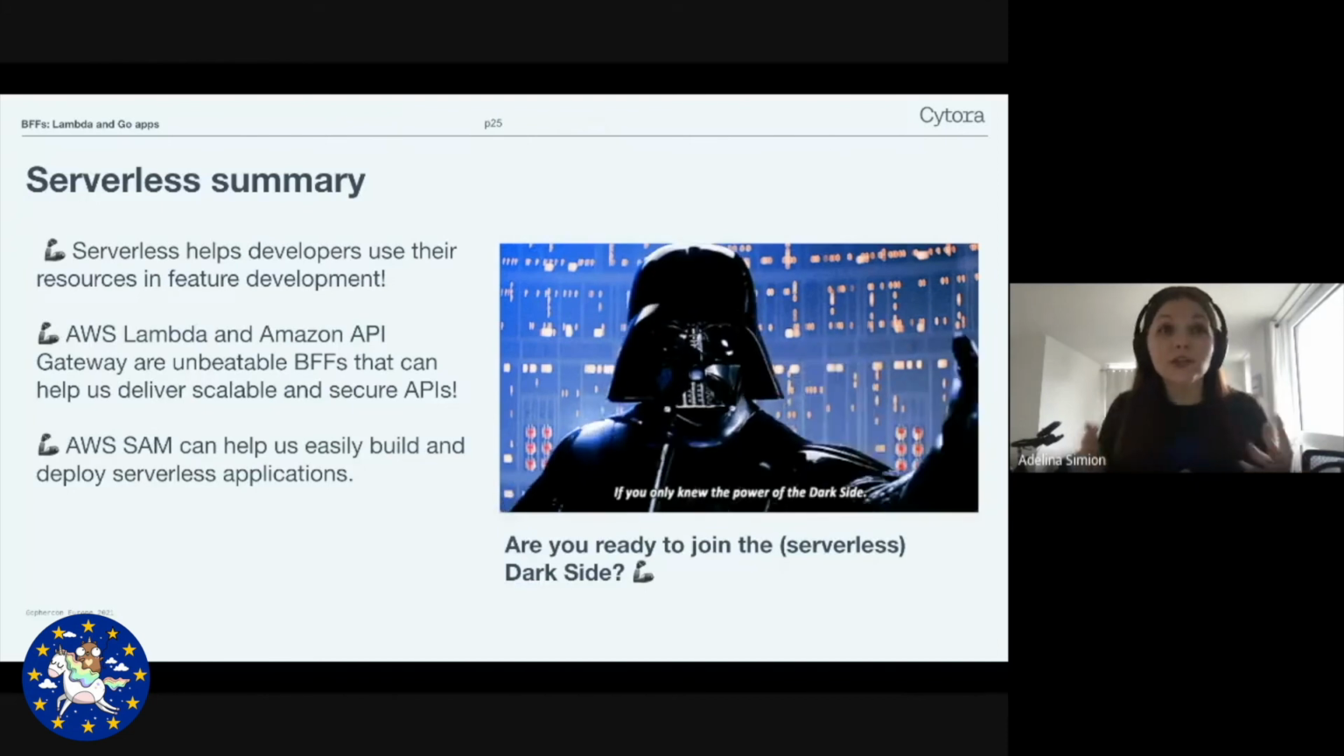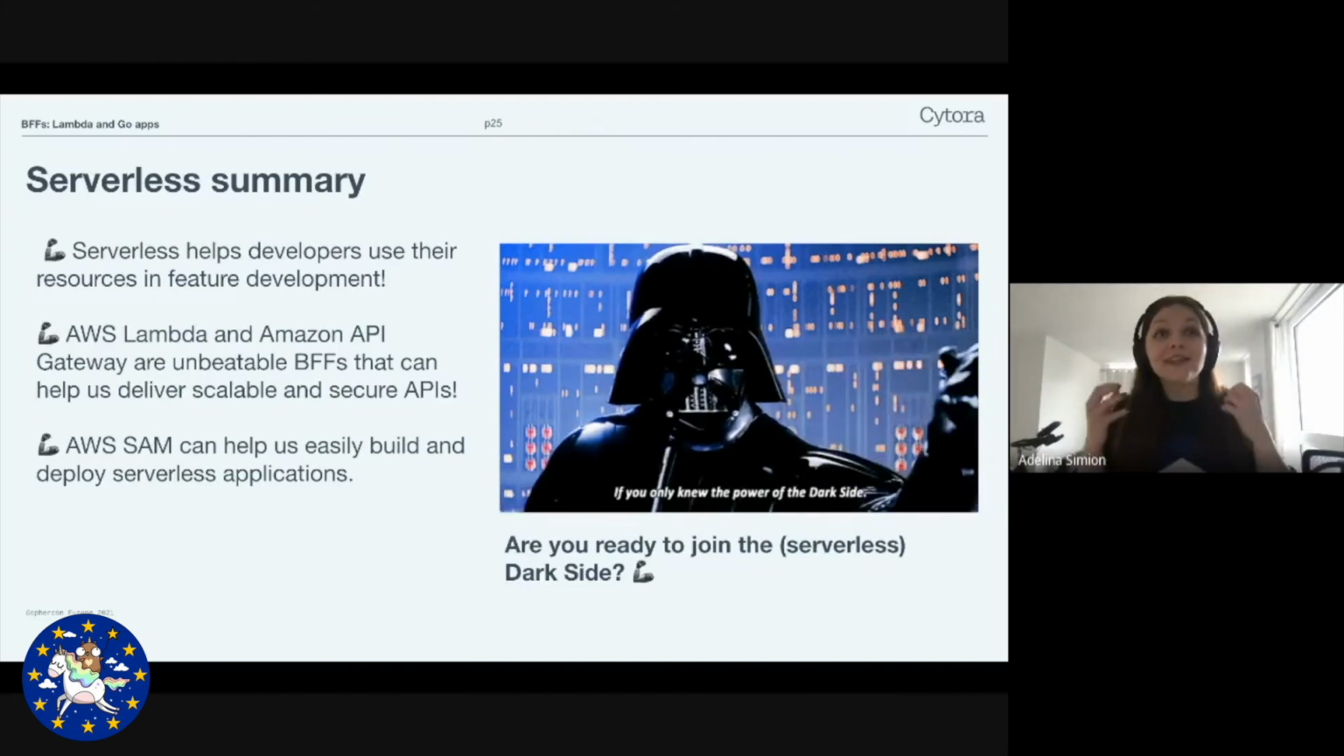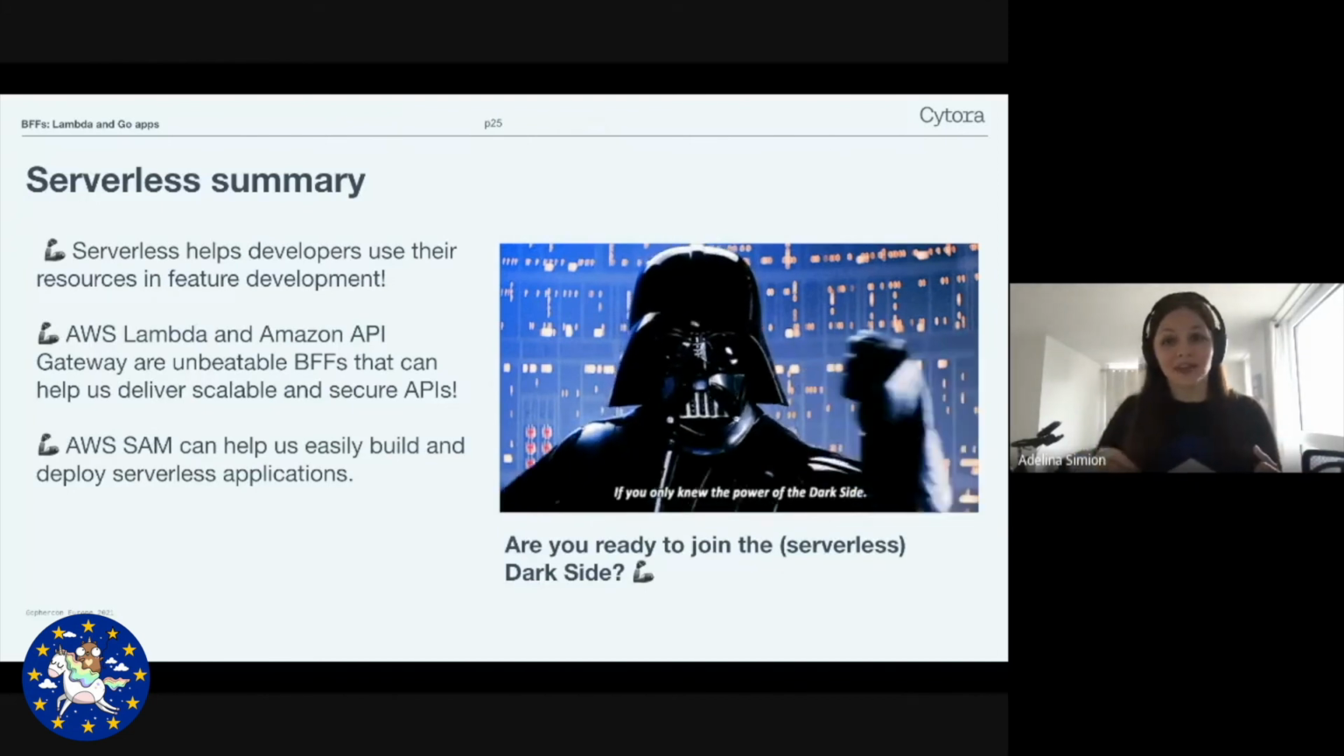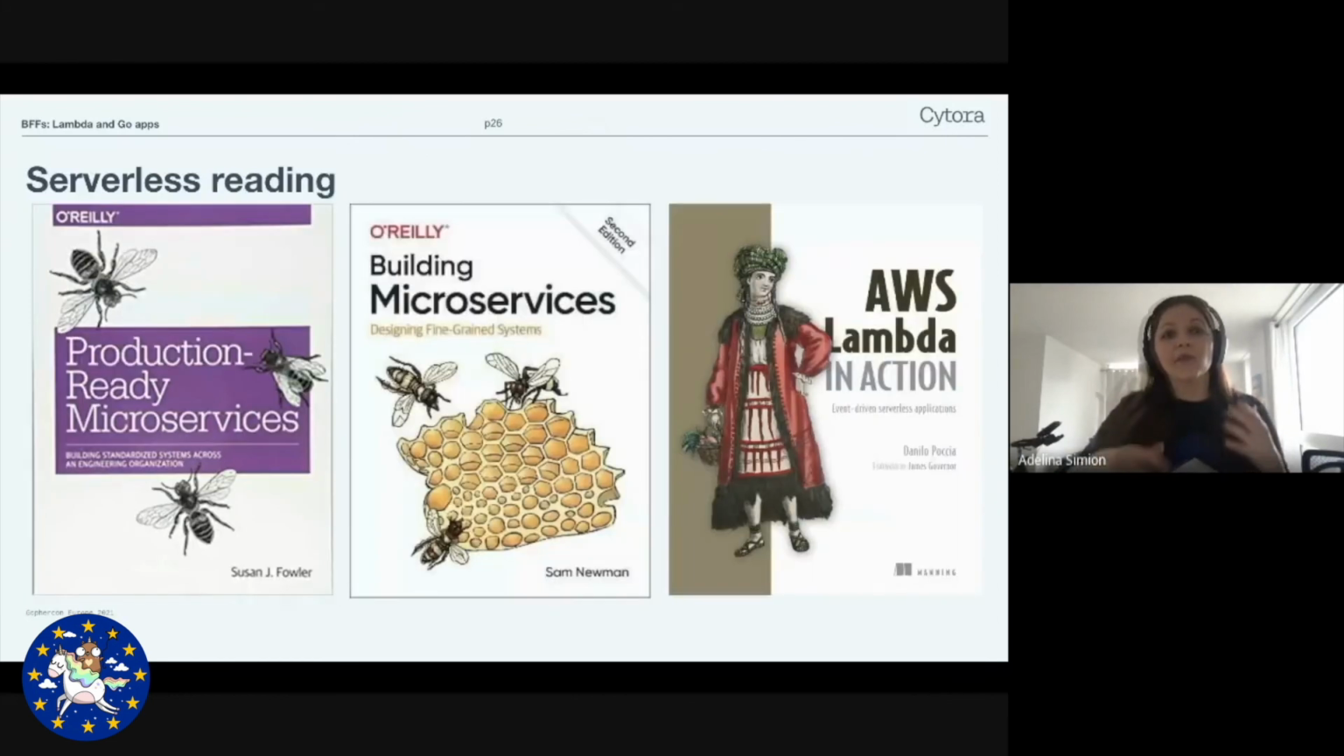So are you ready to join the dark side and really start building serverless? If you are, then we leave these 3 books here with you so that you can learn more about microservices and serverless architectures in general.